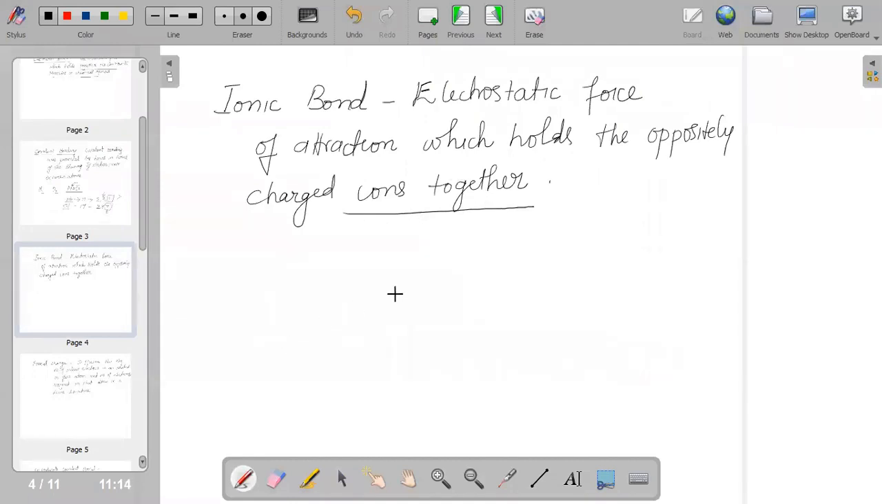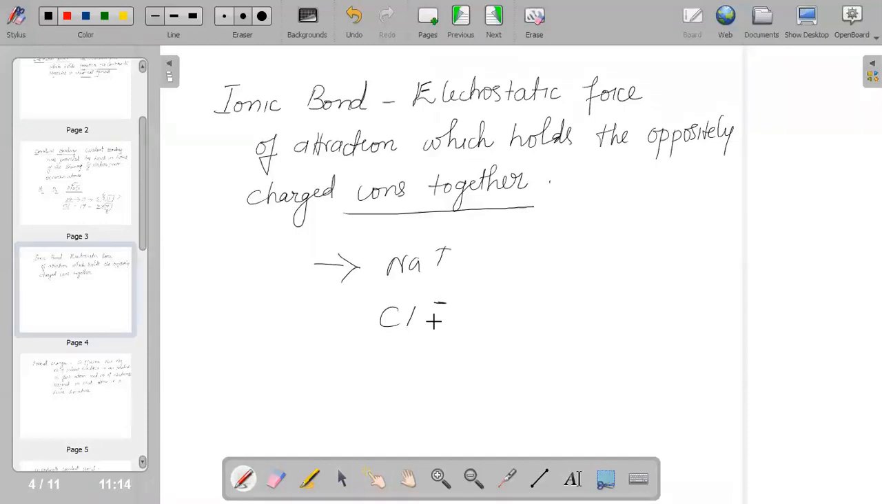As I told you, Na+ is positive, your Cl- is negative. So here we have opposite charges, and they interact with each other in order to form a chemical bond, and that is nothing but your ionic bond.